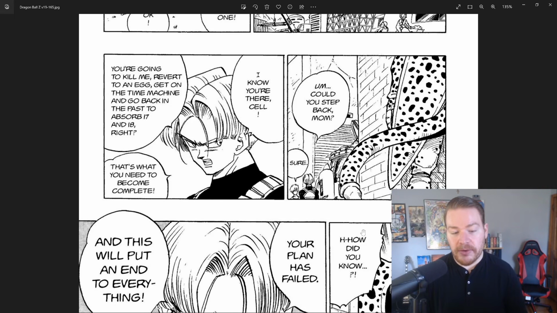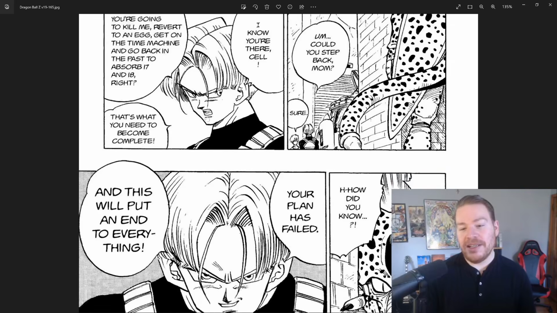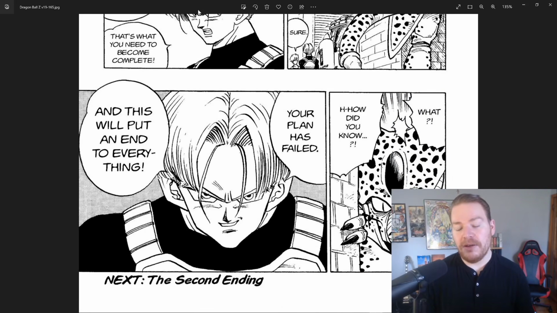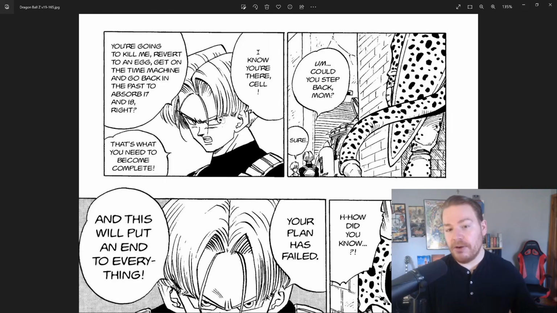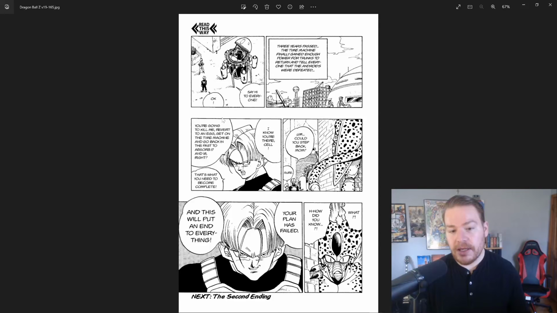This is after Cell, incubated in his larval state, came out of the test tube, was looking for 17 and 18, realized they were defeated somehow, and then in turn killed the original Trunks, stole his machine, went back to the past, got to get back to the past, Samurai Jack, great show, and then in turn he went and defeated basically everything that occurred over the course of the main story.